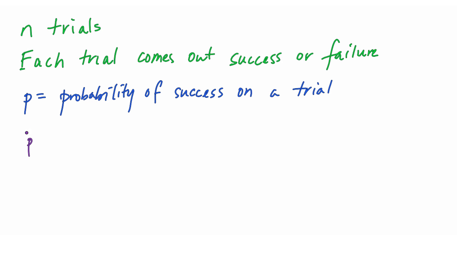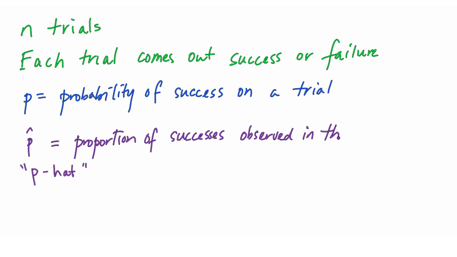We'll use the notation p with a hat on it for the proportion of successes we observe in our n trials. In statistics, the hat notation is often used for an estimate. Here we could talk about the proportion of successes that we observe as an estimate for the probability of getting a success on a trial, and that probability we're calling p, so its estimate is p hat. This quantity p, the probability of getting a success, is a property of our experiment. It's a property of our coin or our population of voters. So it's a fixed quantity. That is, it's not a random quantity.